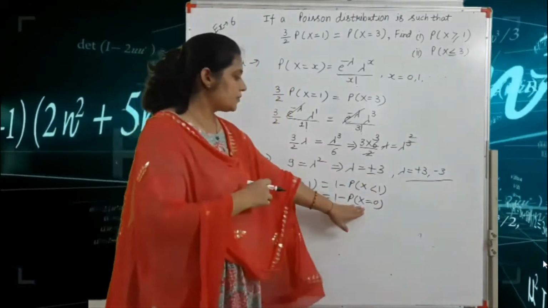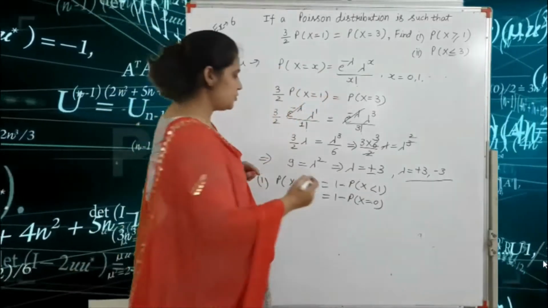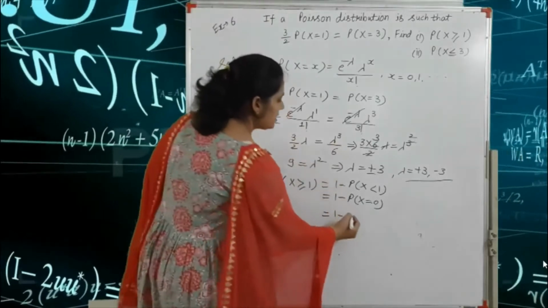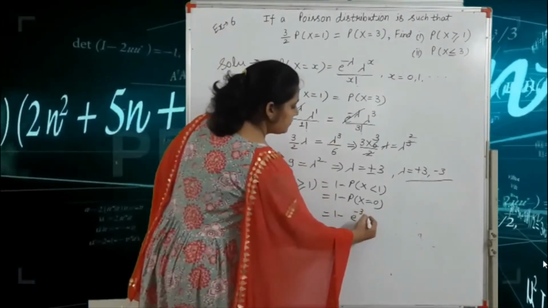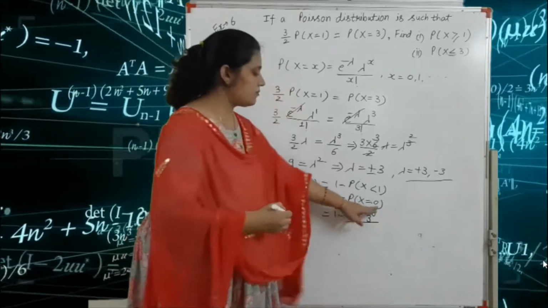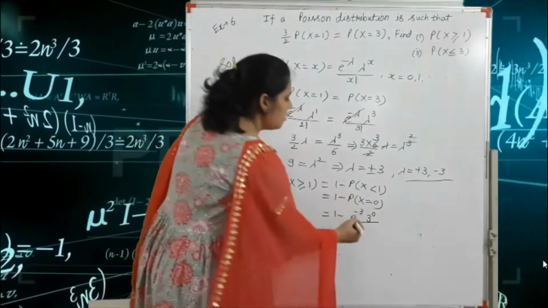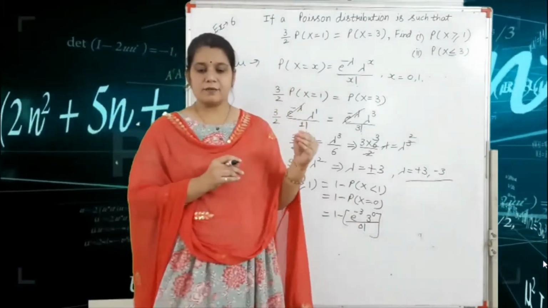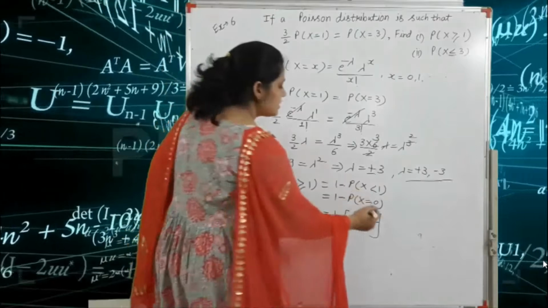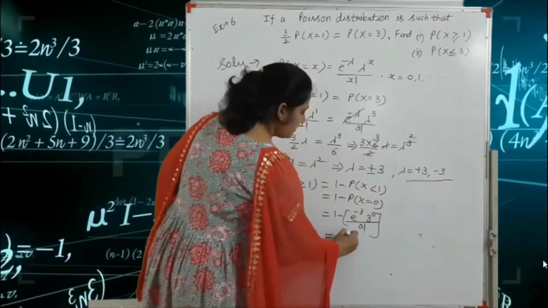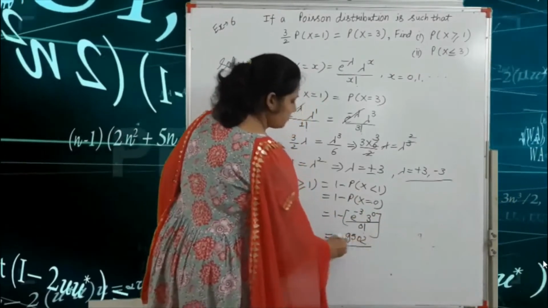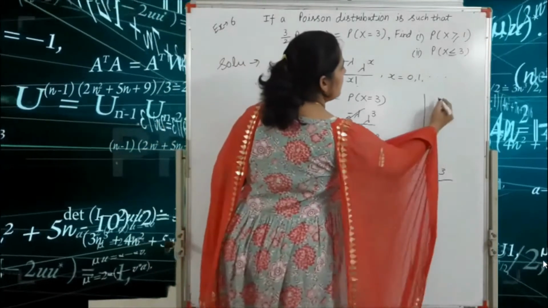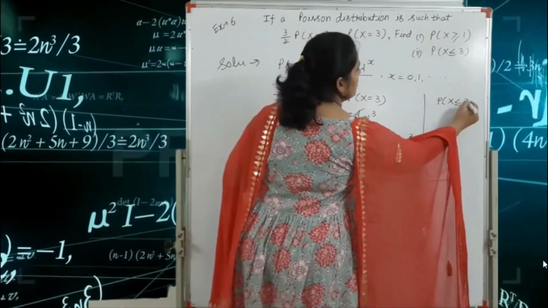Got it? According to our Poisson distribution, with lambda equal to plus 3, we write 1 minus e raised to the power minus 3, 3 raised to the power 0, because here the small x is equal to 0, over factorial 0. Solving this term, we get the value 0.950. Okay, first answer.